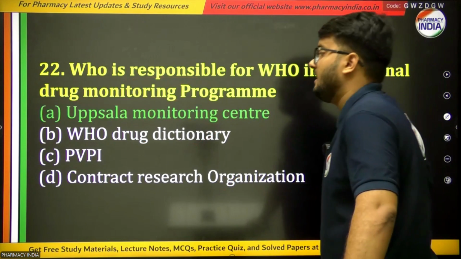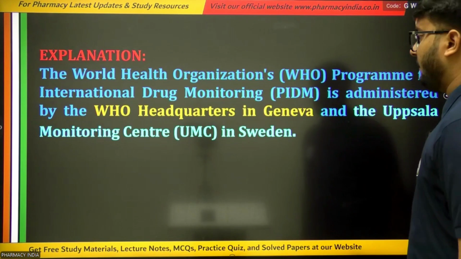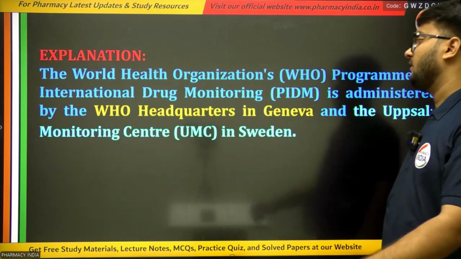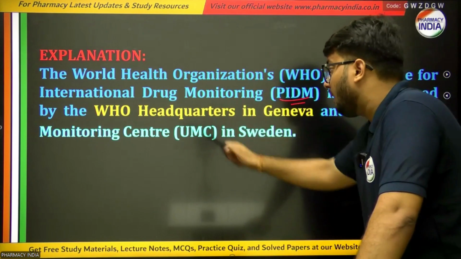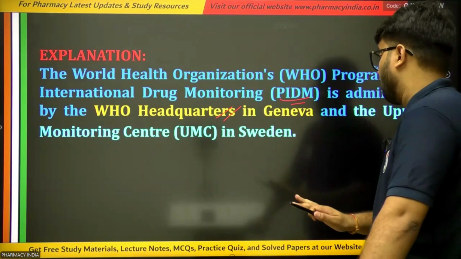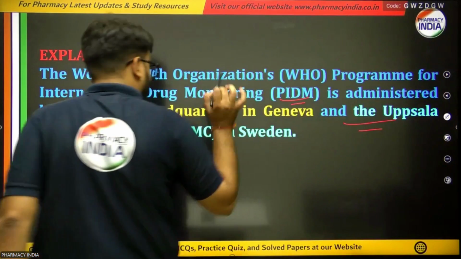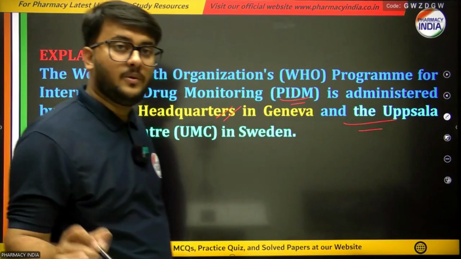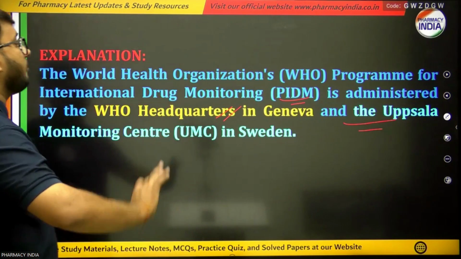And the right answer is Uppsala Monitoring Center, because the World Health Organization Program for International Drug Monitoring, that is PIDM, is administered by the WHO headquarters in Geneva, and the Uppsala Monitoring Center is in Sweden, and this center is going to take the responsibility of the WHO international monitoring programs.